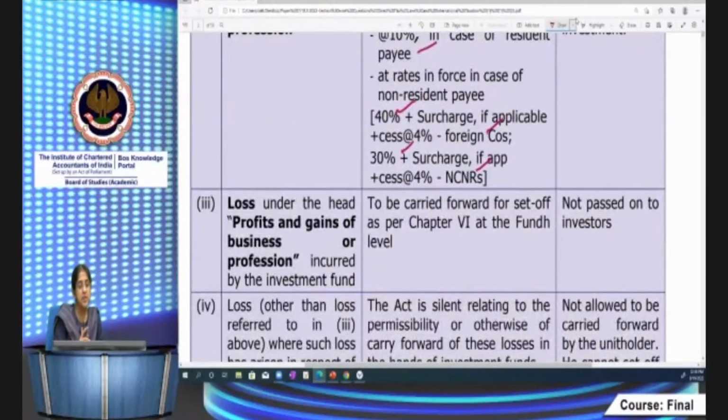Now, about carry forward and set off of losses. If loss under the head profits and gains of business or profession is incurred by the investment fund, then that loss will be carried forward because PGBP income is taxable at fund level. This loss will also be carried forward by the fund. It won't be passed on to the investors.